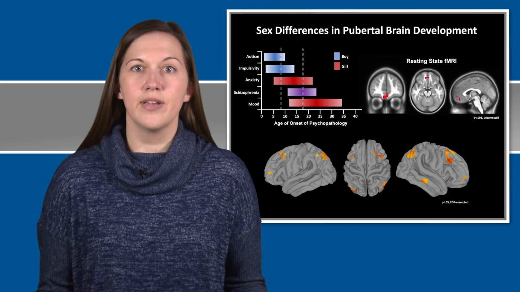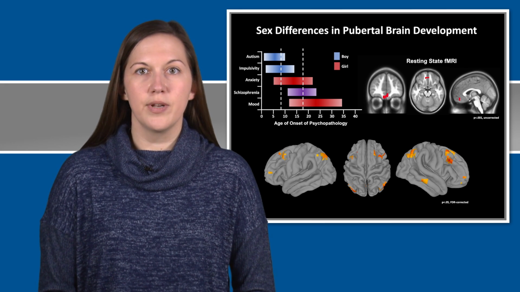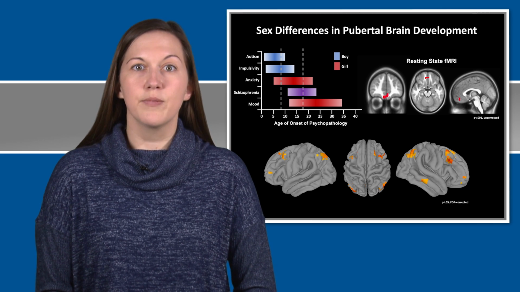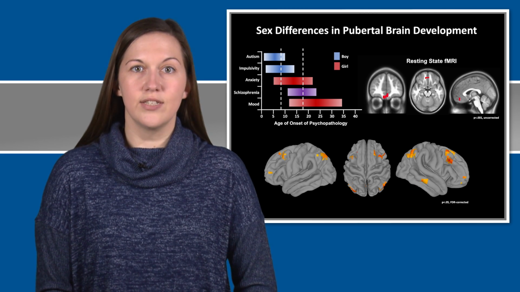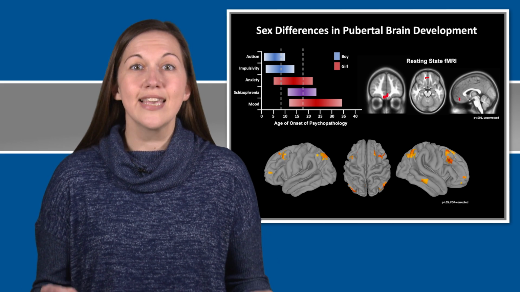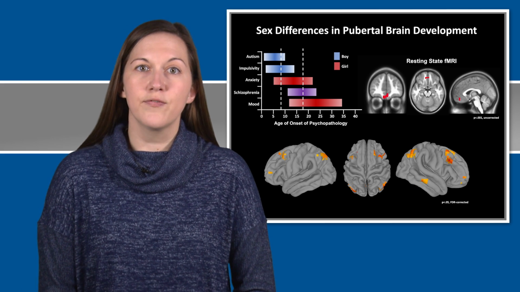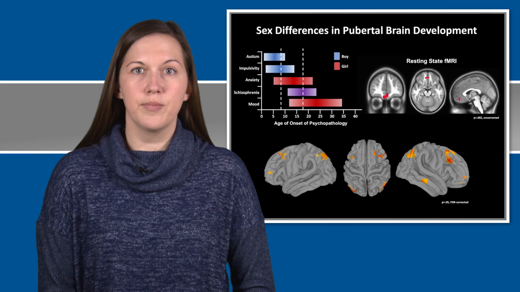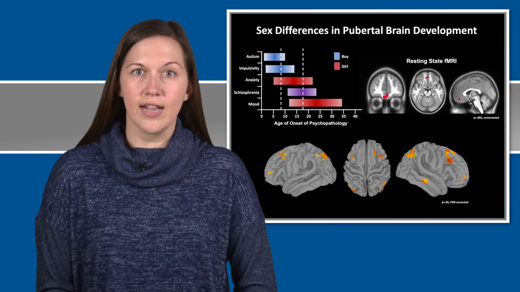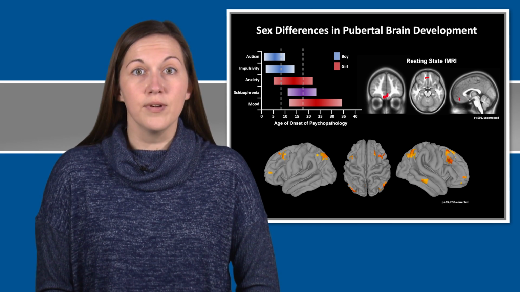The key take-home here is that prior to the onset of puberty, girls show greater within-network and between-network connectivity in a circuit that is associated with both mood and anxiety disorders in adults. This highlights the connectivity of these circuits as a key point of vulnerability that may confer risk to girls across the pubertal transition and may be altered by activation of the reproductive axis and/or gonadal hormones at this time.